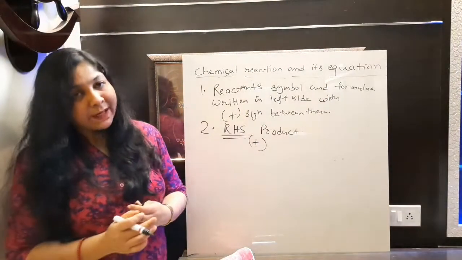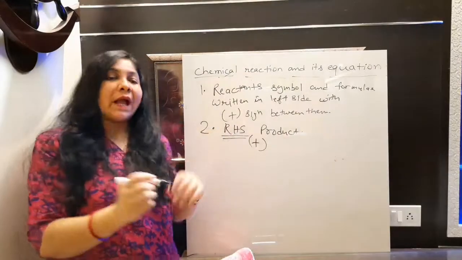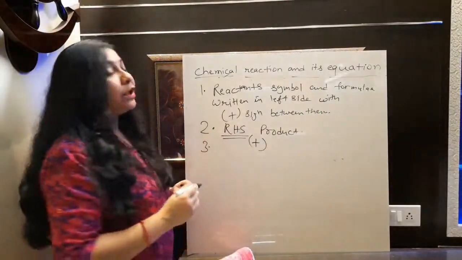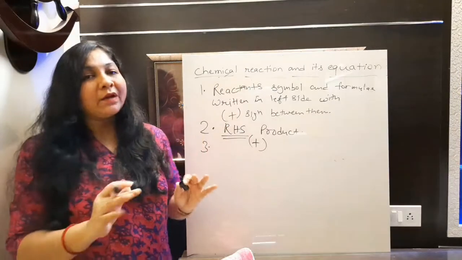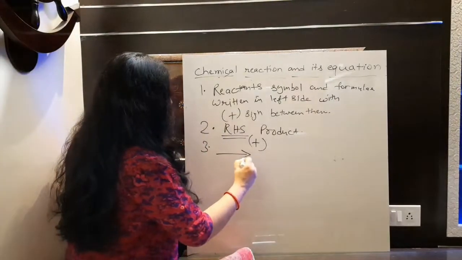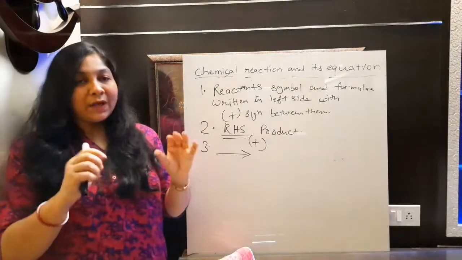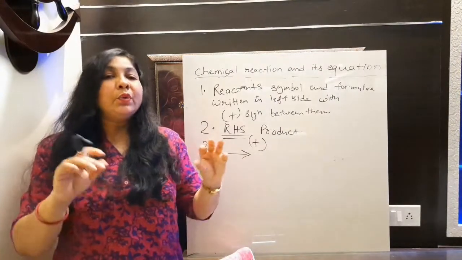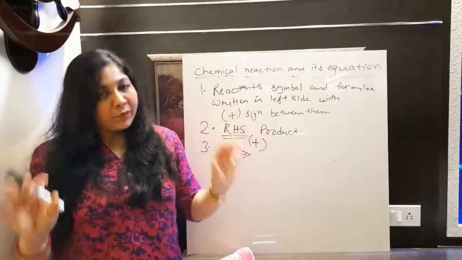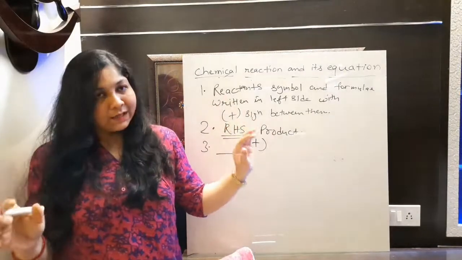sign in between them. And to separate reactant and product, the third step, we need this particular arrow sign. Fine. So this is the arrow sign which we put here to separate reactant and product, means to say LHS side and RHS side.